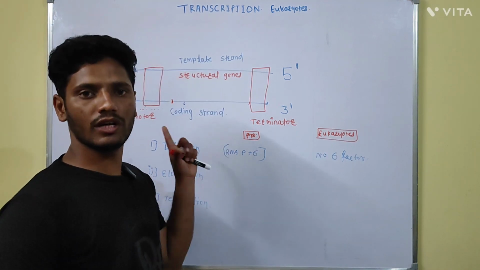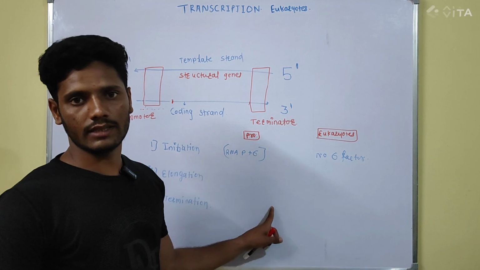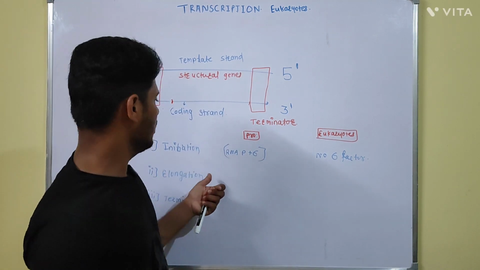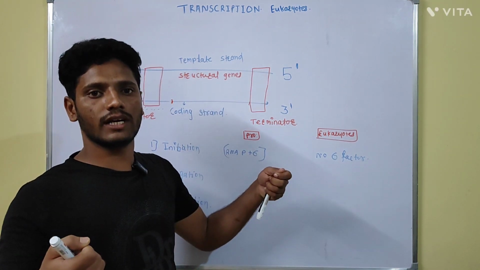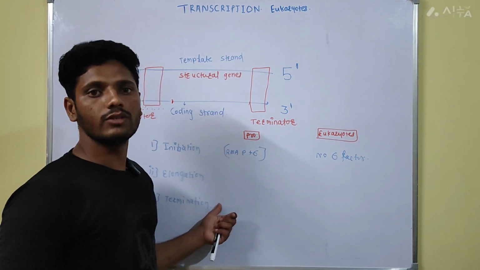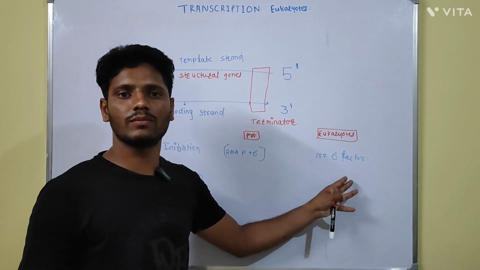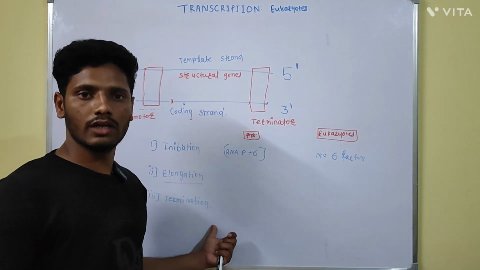After binding to the promoter region, the process of the elongation starts. Only one type of RNA polymerase is present in the prokaryotes. It will move along the DNA strand and separate the two strands of the DNA. Complementary nucleotides are brought and the new strand of the mRNA will be formed. Same will take place in case of the eukaryotes also. And at the last, there will be the termination.